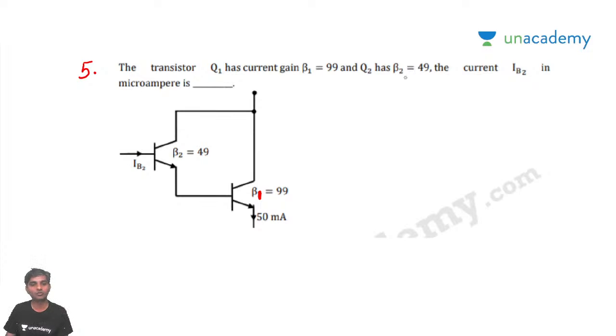The current asked about is IB2. If you remember, what is this circuit, sir? The collectors of the two transistors are tied together, and the emitter of one transistor is connected to the base of the other transistor. If you recollect the concepts, this is a Darlington pair. Very simple problem. This is also a very simple problem.